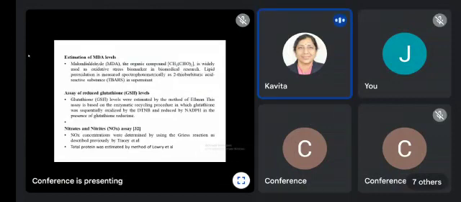So this is the full screen. Yes, this is the full screen mode.